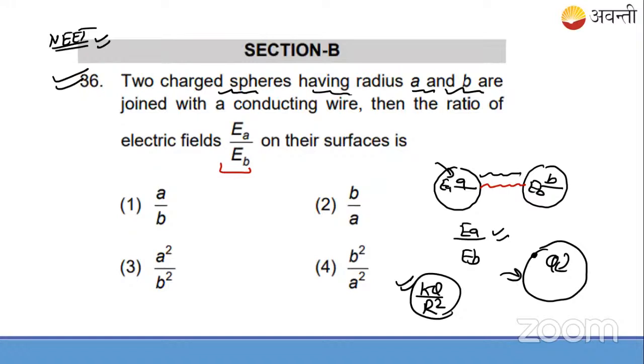So you may be able to see these kinds of questions, maybe not similar, but whatever the concept is, it is clear. So this is very much worthy. It's very beneficial for you. So the question says two charged spheres having radius a, right?